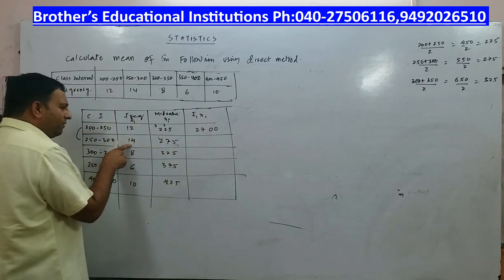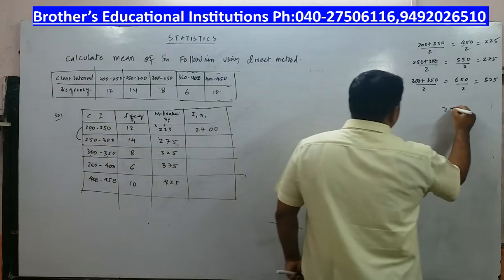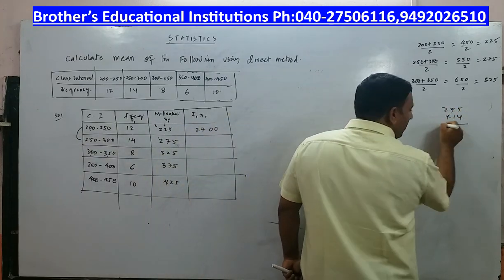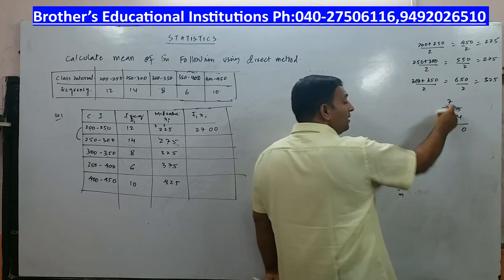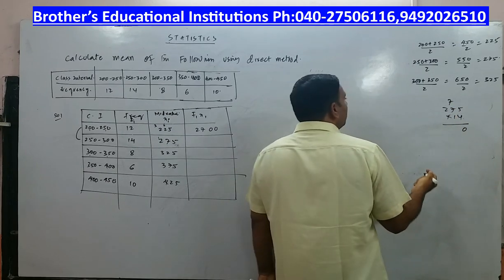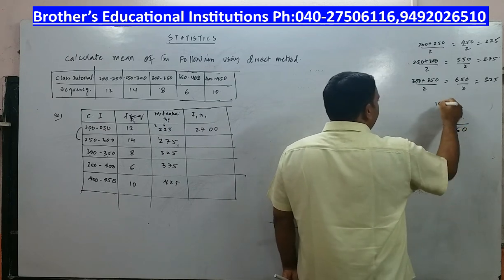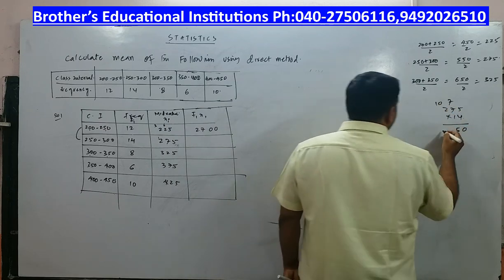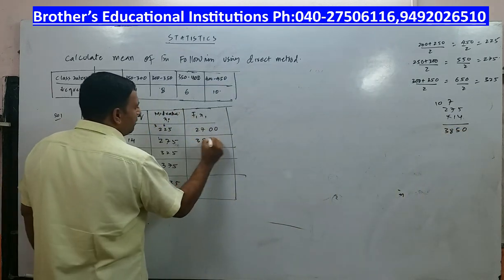Now I have to multiply with the next one. If you are having a problem, you can take it in the rough work as well. I will say 275 into 14. You can multiply like this. 14 5s are 70, 0, 7 carry. 14 7s are 98, 98 plus 7, 105. 5, 10 carry. 14 2s are 28, 28 plus 10, 38. So you can write 3850.